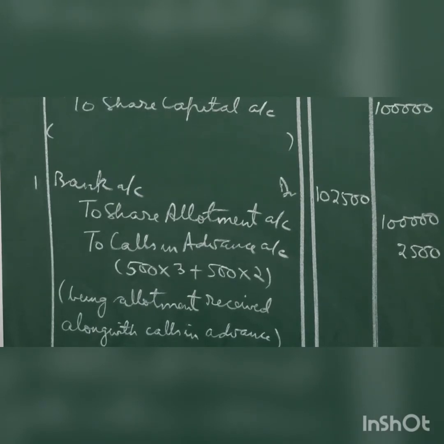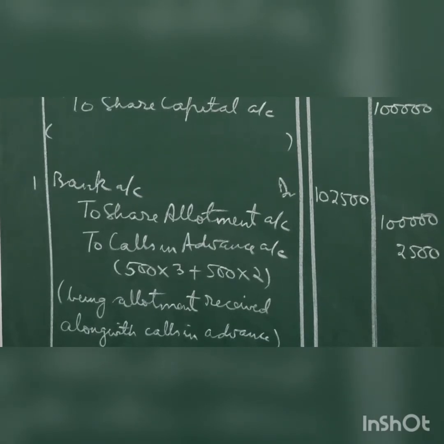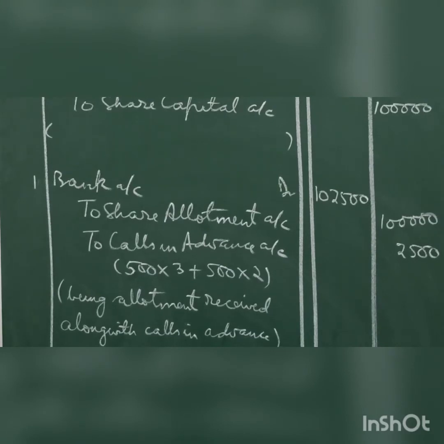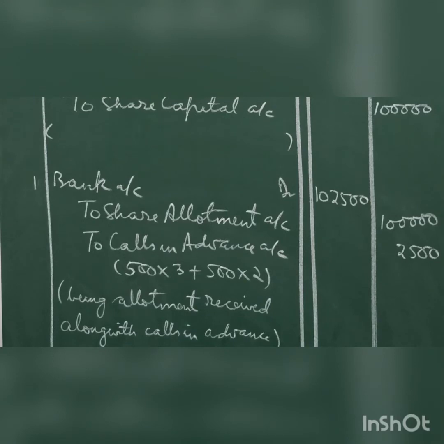So in this question we don't have any premium, but along with allotment money, one shareholder Ramesh has paid the first call money as well as final call money in advance. So the entry will be bank account debit to share allotment account and calls in advance account credit. Calls in advance account is a personal account.